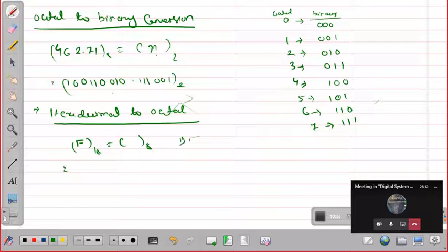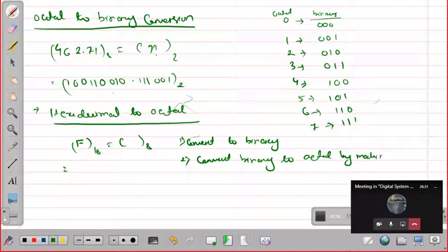First step is convert to binary, and second step is convert binary to octal by making groups. What will be the equivalent of F? 1111.